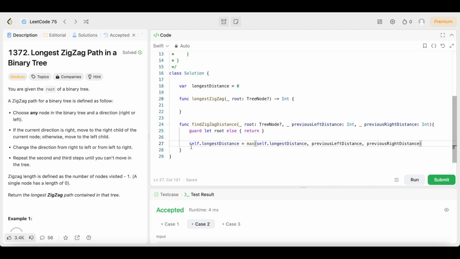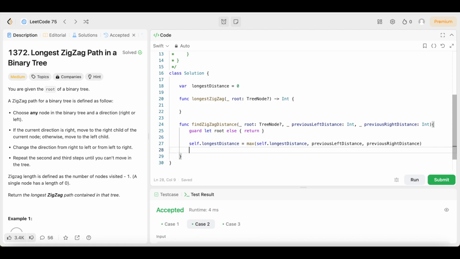What this line is going to do is return the maximum value out of these 3 parameters. This is going to return whichever one has the maximum value.